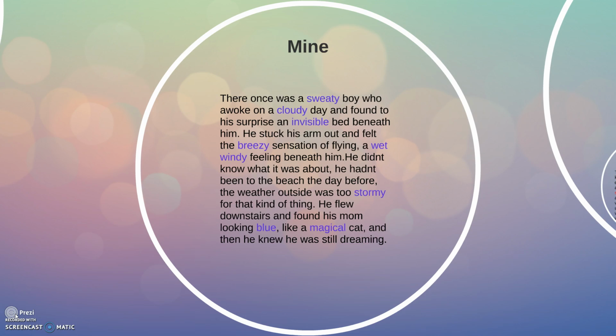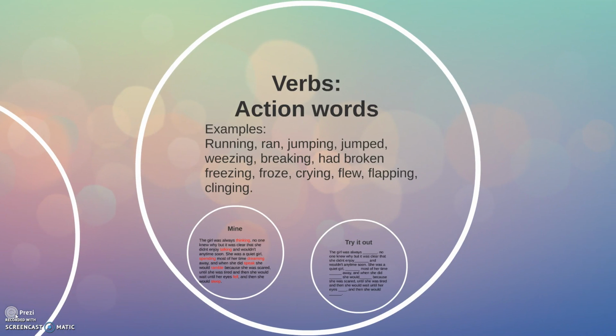Alright, so I hope you guys now have a better understanding of how adjectives add some life to a paragraph or a text. Now we're going to do the same thing with verbs. So verbs are going to be any kind of action word, anything that describes what something or someone is doing. This can be future, past, or present tense. So we've got running and ran, jumping and jumped, wheezing, breaking, had broken, freezing, froze, crying, flew, flapping, clinging. So these are all things that convey an action, which is important. It's another way of bringing text to life.